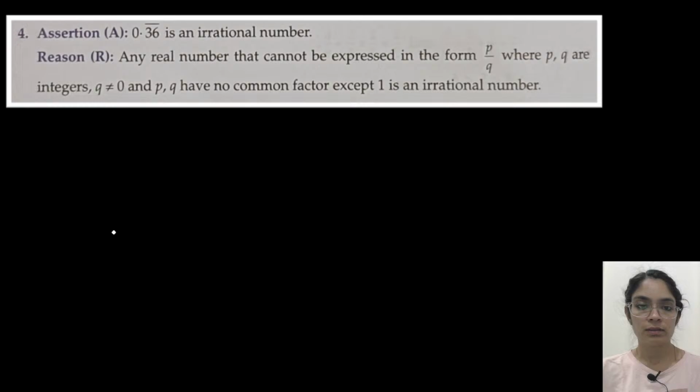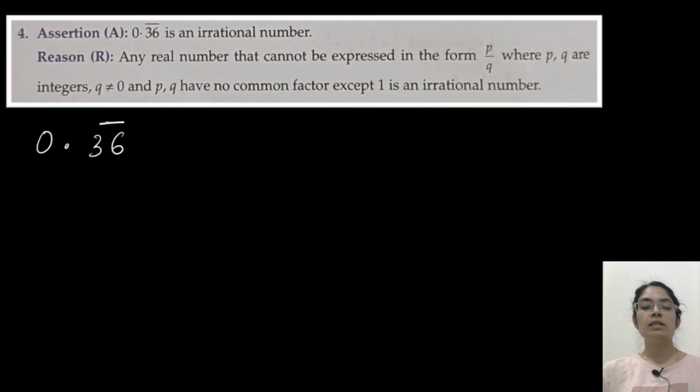Question number 4. So assertion statement, I am saying 0.36 with a bar on 36. It is mentioned 0.36 bar is an irrational number. So what is the meaning of bar? Anyone knows? What does this bar mean? Yes, it means recurring. It means 36 is recurring.